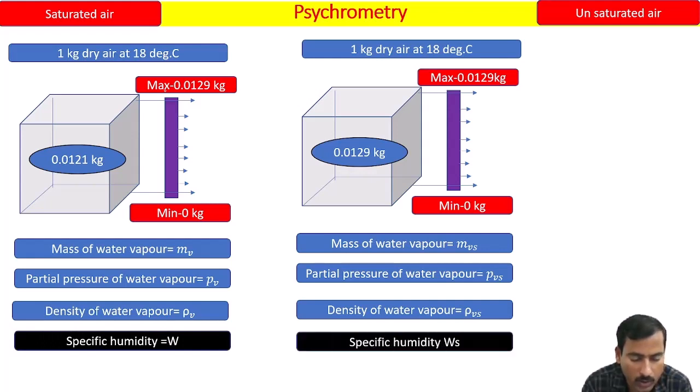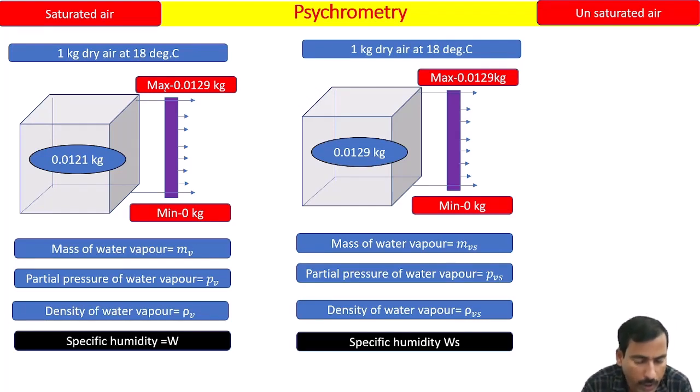Specific humidity is denoted by W when air is unsaturated, and by W suffix S when air is saturated. Obviously Ws is more, because specific humidity is the amount of water vapor present in 1 kg of dry air, and this amount of water vapor will be maximum when the air is saturated. So Ws, the specific humidity when air is saturated, is more than the specific humidity when the same air is unsaturated. I hope you are following me.